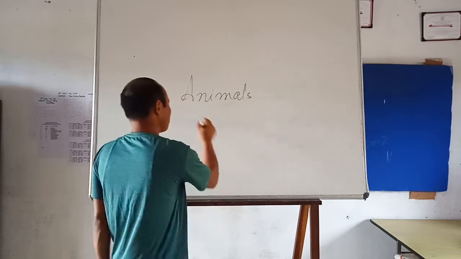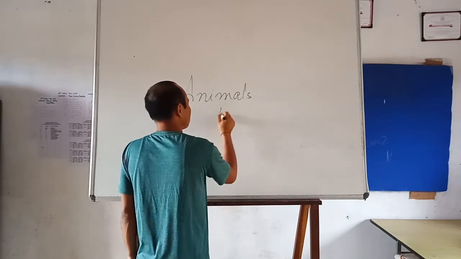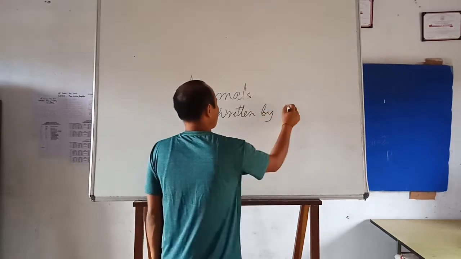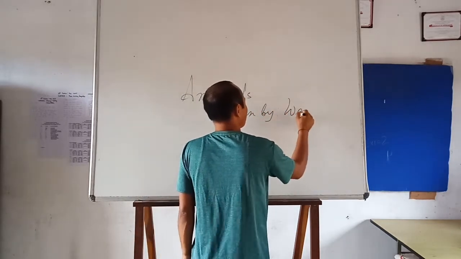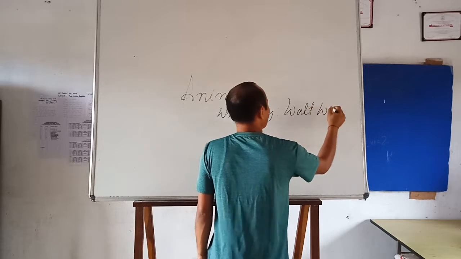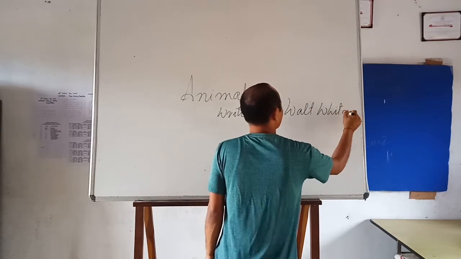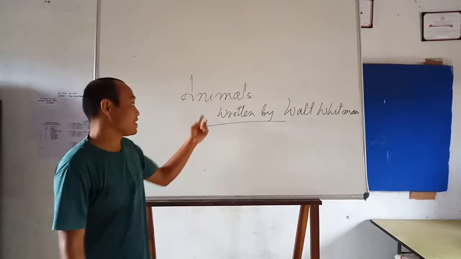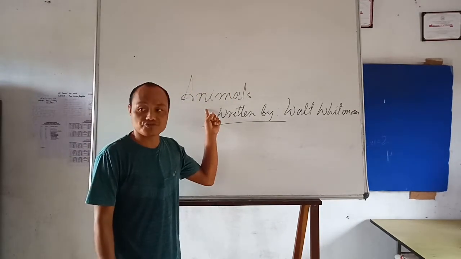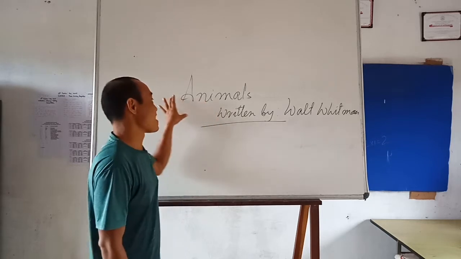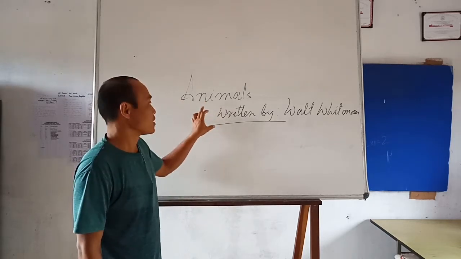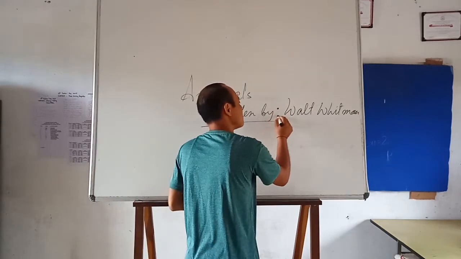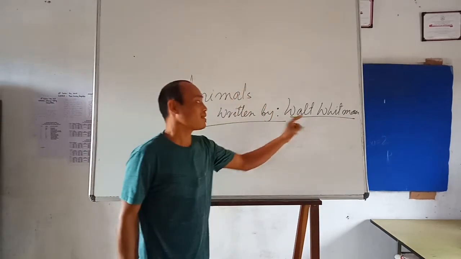Poetry section. So, for our second class today, here we have animals, the third chapter of the poetry. Animals written by the poet Walt Whitman.